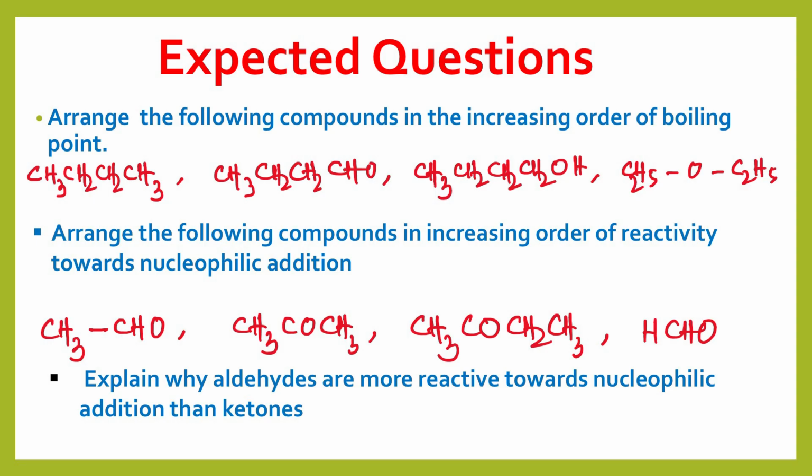And what are the expected questions here? What questions can we expect here? The first question: arrange the following compounds in increasing order of boiling point. You know this. So, first is butane. Butane has the lowest boiling point, and butane is given. Just see here. Let me write this increasing order of boiling point on the whiteboard.